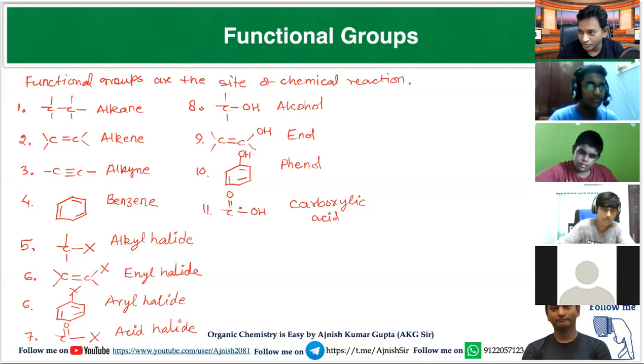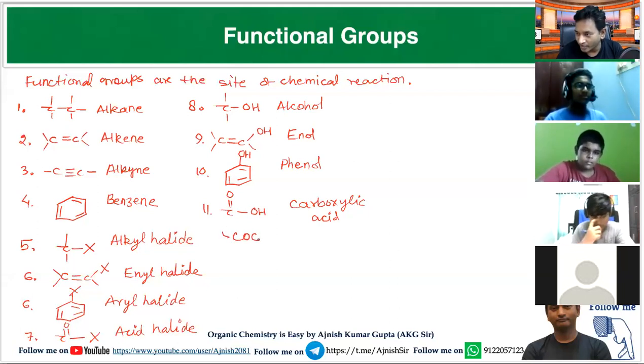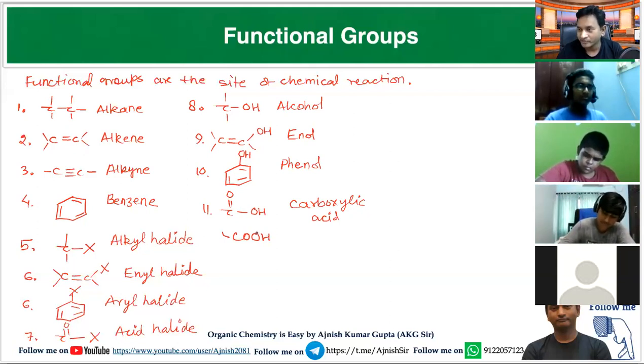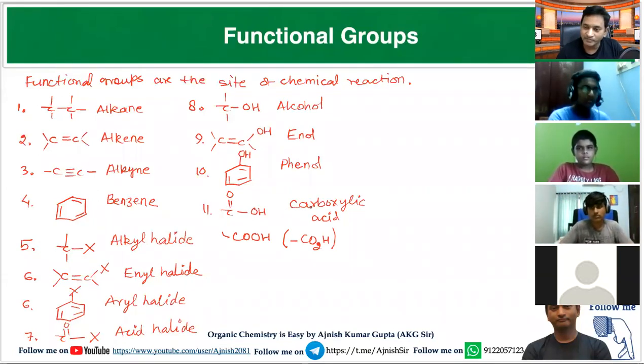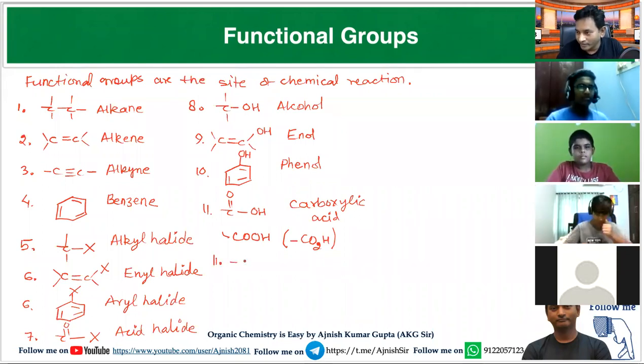When COOH is there, it is called as carboxylic acid. This carboxylic acid may also be written like this: the C double bond O may be condensed in the form of COOH. It may also be written like this: CO2H. So when CO2H is given, when COOH is given, all are same and all are called as carboxylic acid. Is it clear? Yes, sir.